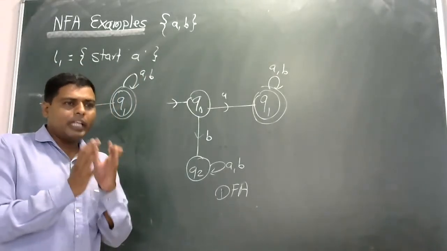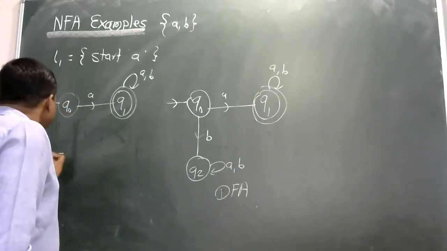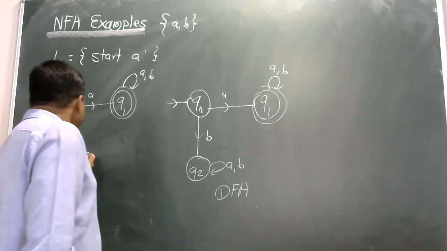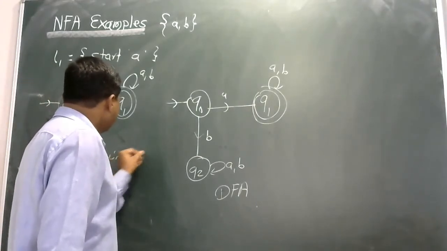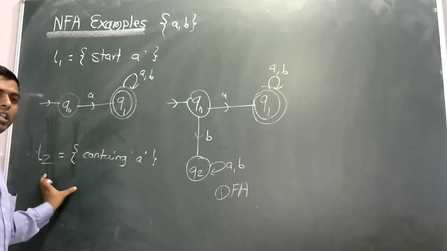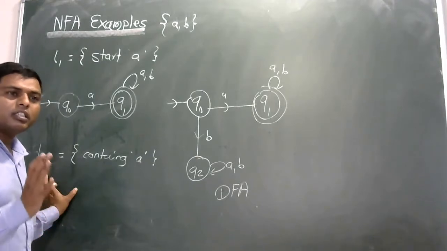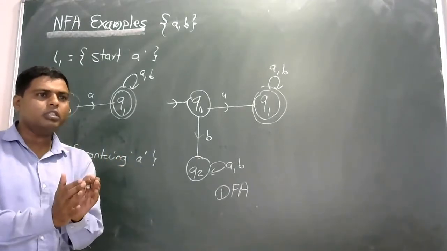language, that is nothing but L2, that containing A. Containing A is nothing but that having substring as A, starting with anything, ending with anything.